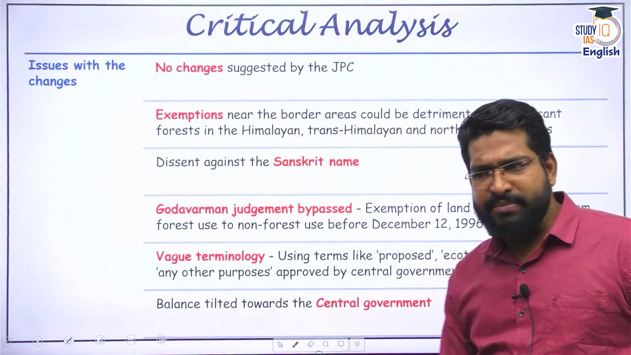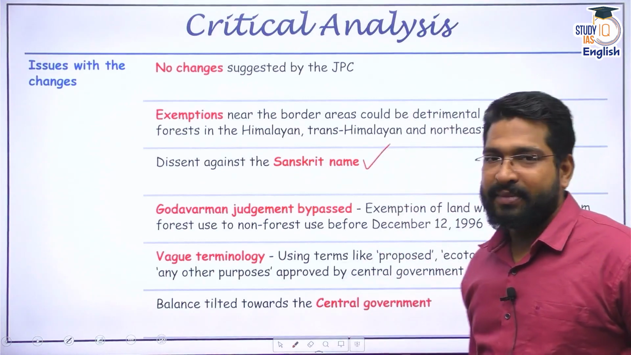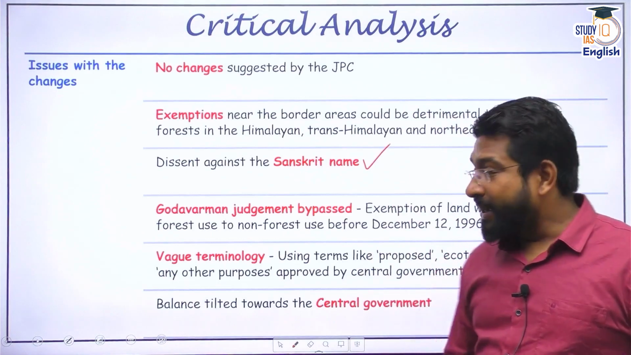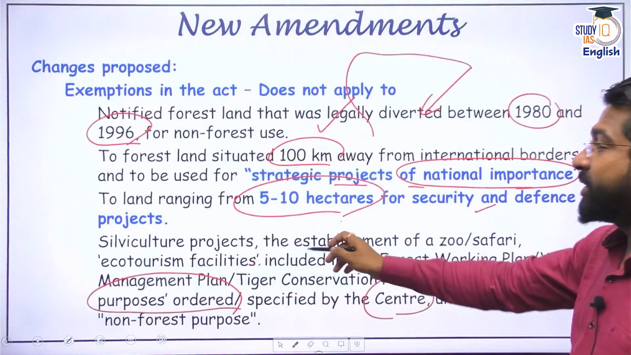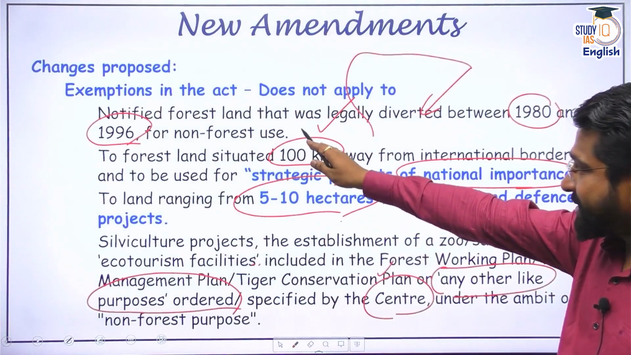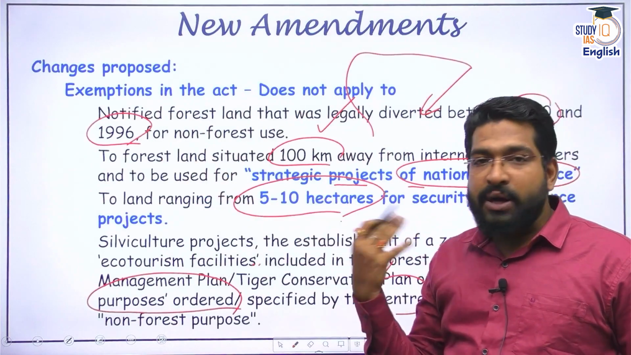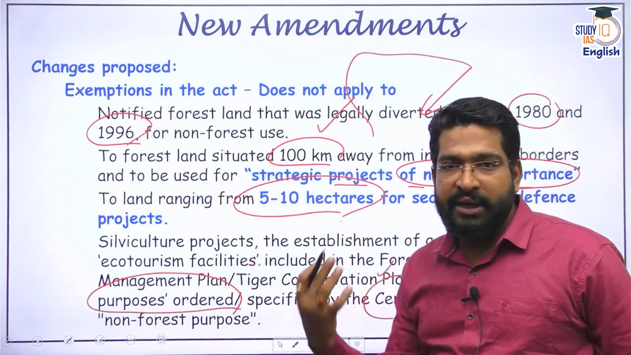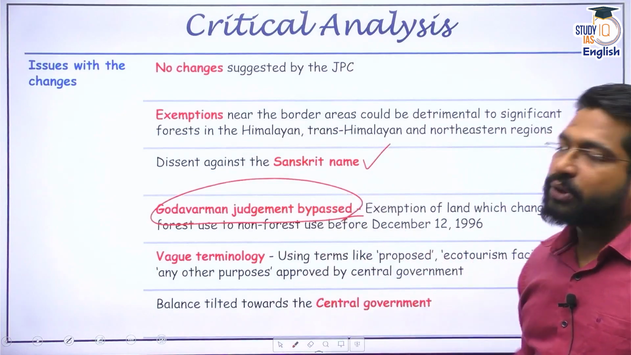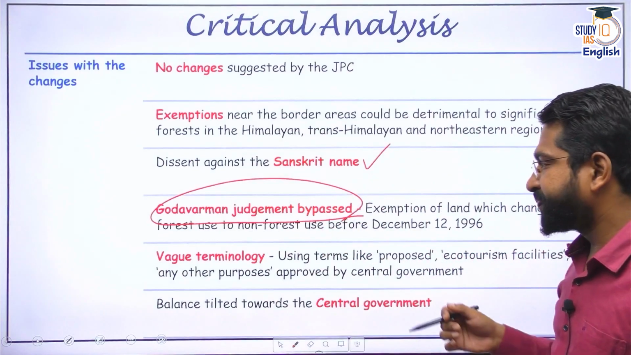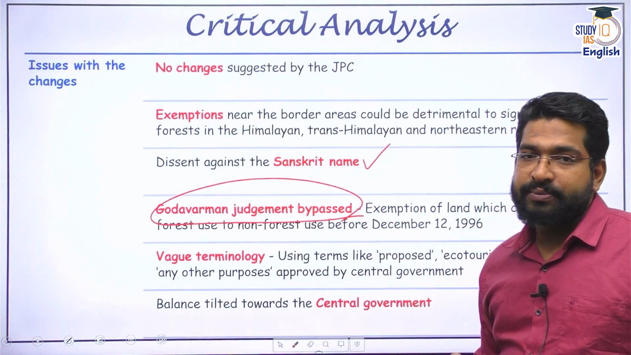Apart from that, some members have highlighted dissent against the Sanskrit name. Some have also highlighted that the Godavarman judgment is bypassed. Why? Because the change here is that notified forest land that was legally diverted between 1980 to 1996 is now exempt. Then what has happened is already happened. That means it is diversion or dilution of the TN Godavarman judgment, which was given by the Supreme Court.